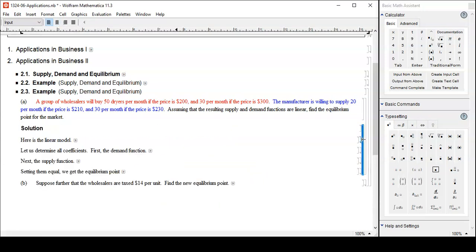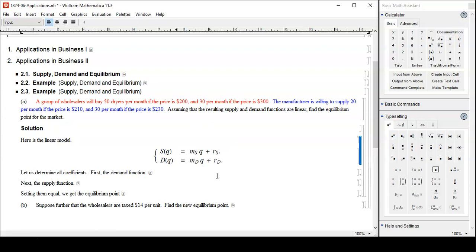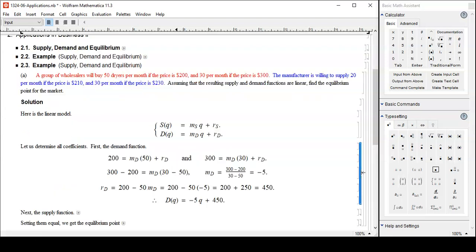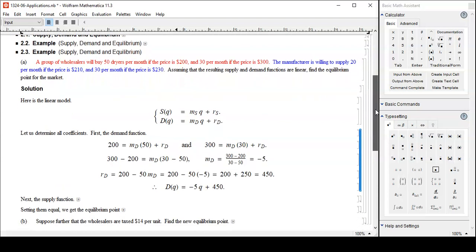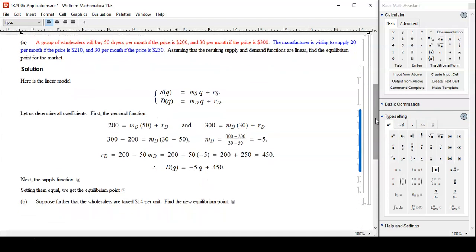Here's the full solution. The linear model, that's what we want. I'm using lowercase here in this answer key. Previously I used uppercase M and capital R. It's the same thing. This is precisely what we did, right? Negative 5 and 450, so we got that. So that's red.